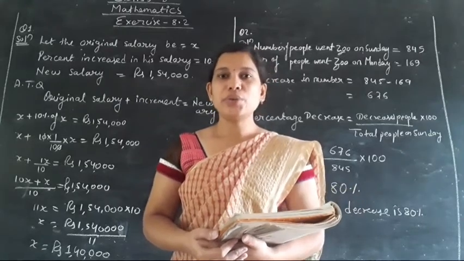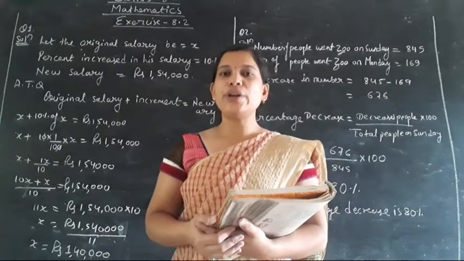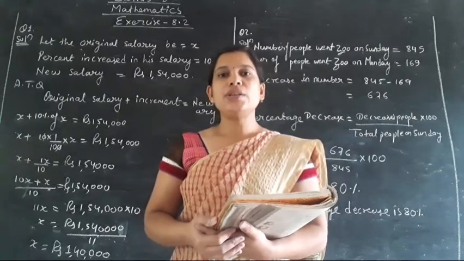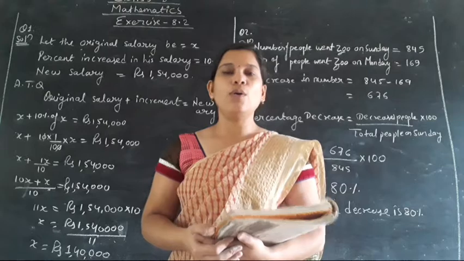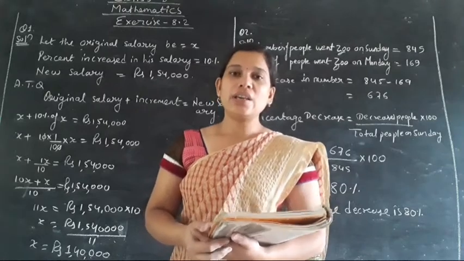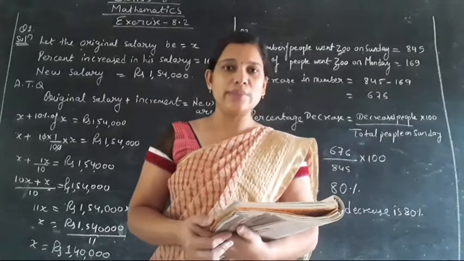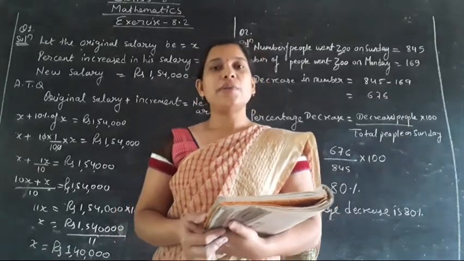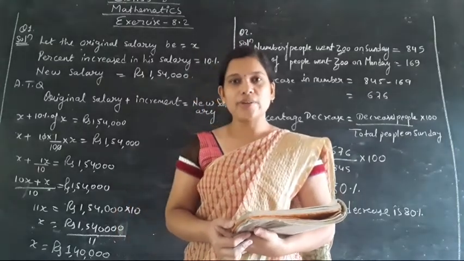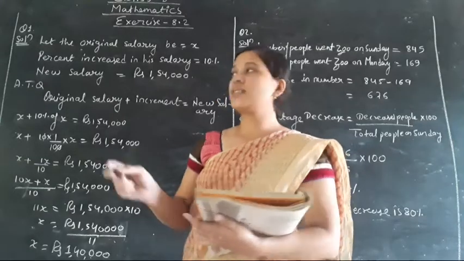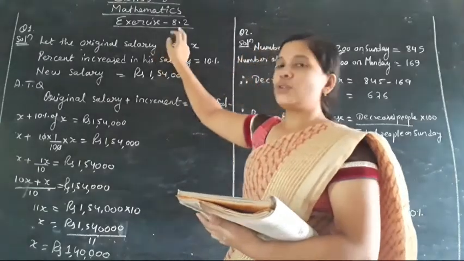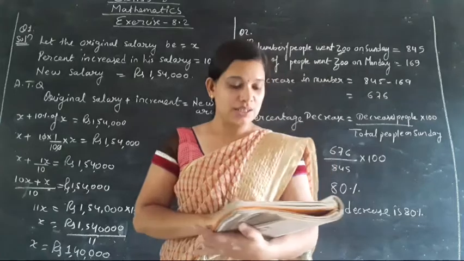Okay, dear student, in the previous video we had completed the explanation of exercise 8.1. Hope you understood. Now in this exercise we will see some more questions. What is the chapter name? That is chapter number 8, comparing quantity, class 8 NCERT book, exercise 8.2. So what is the first question of this exercise?